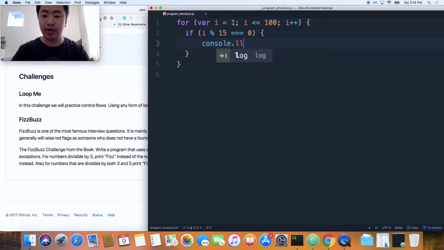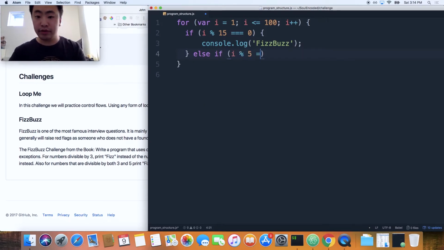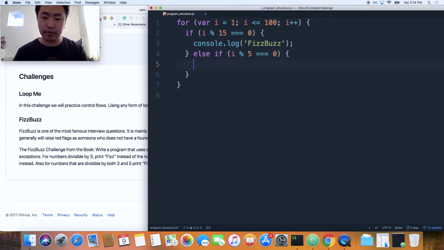So we're gonna say console log Fizz Buzz. And then else if i modulus 5 equals 0, which is for when it's divisible by 5, console log buzz.